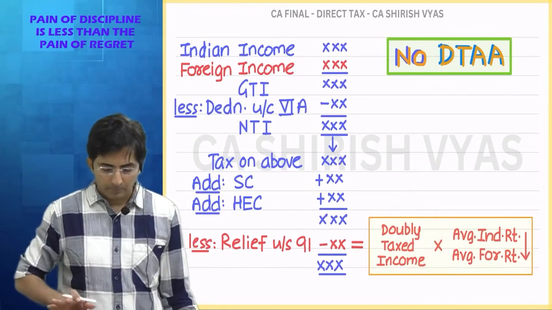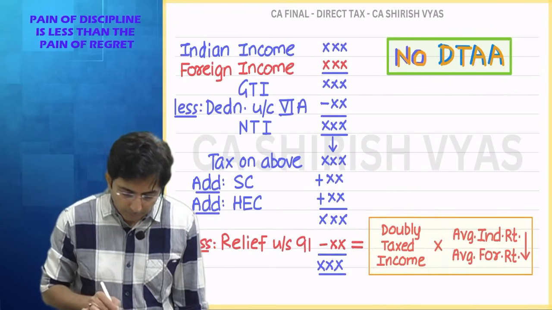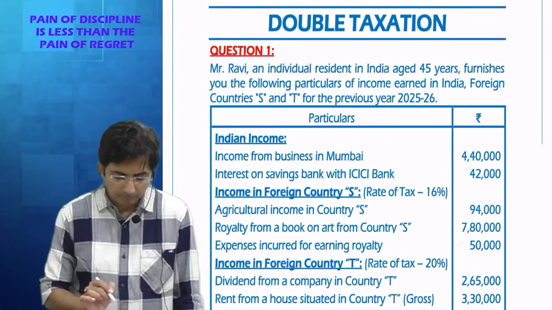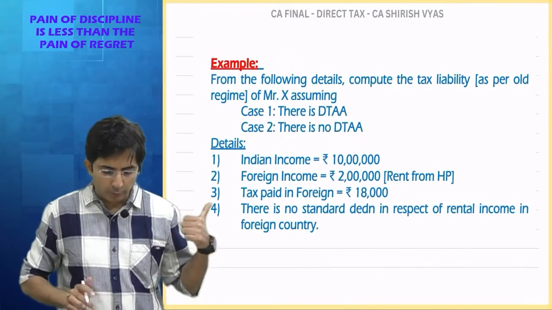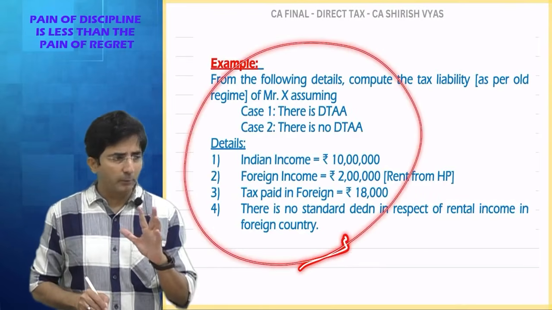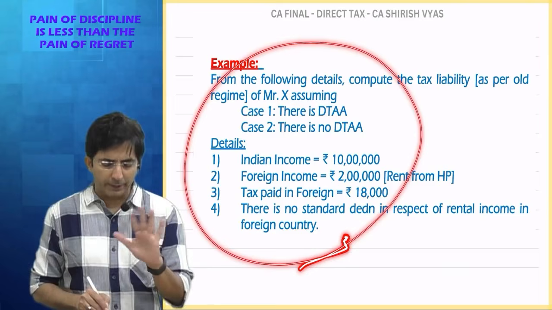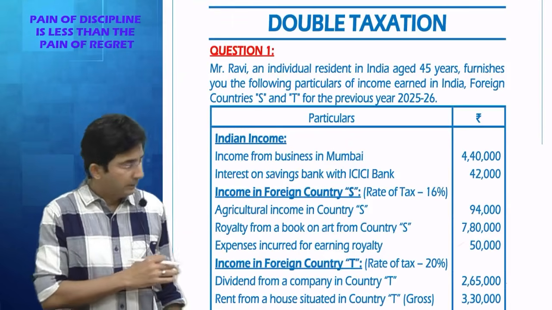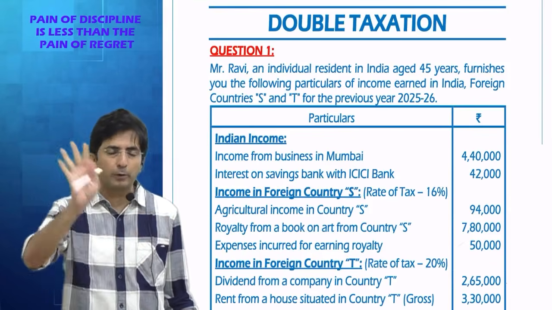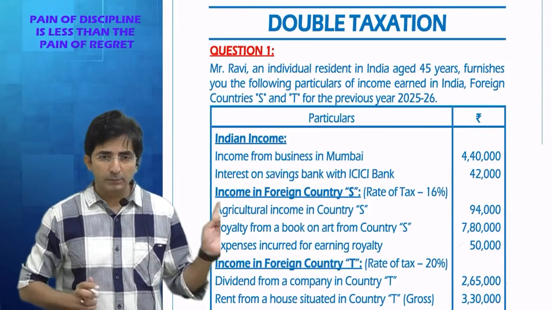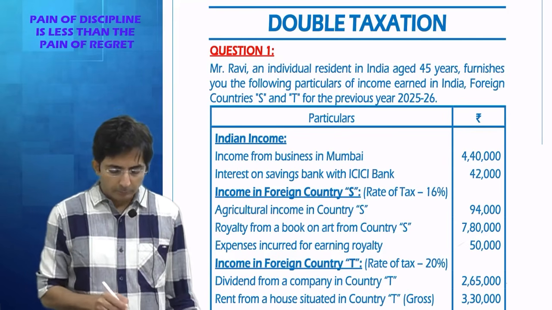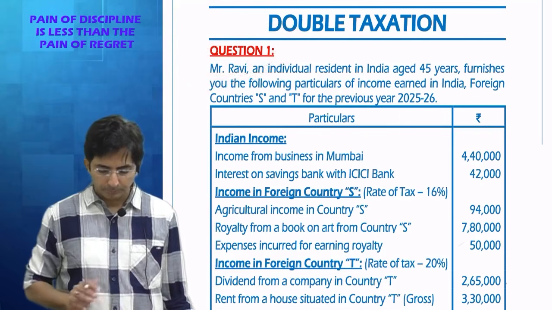Okay. Now immediately I will take one more question back to back. The last question which I solved with you was an extra question just to explain the concept between having data and no data. Now, a question from the book, and all the questions from the book are past paper questions only. Each question which is there in our book has already come in a past paper. So see question number 1.